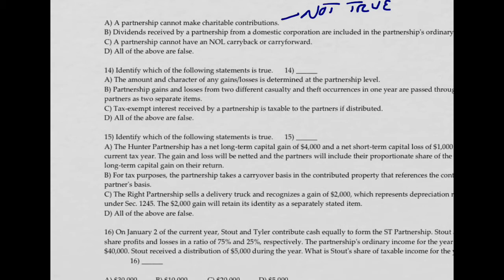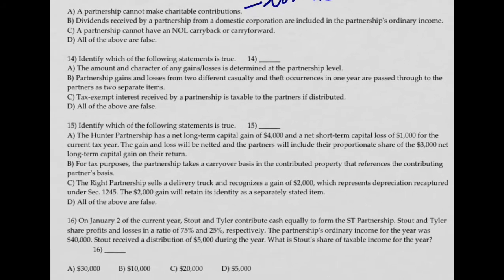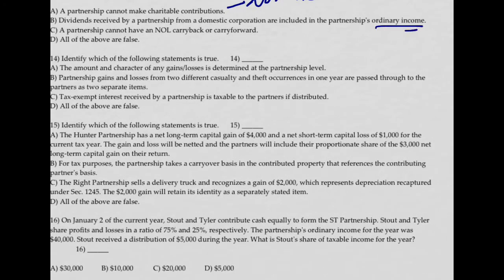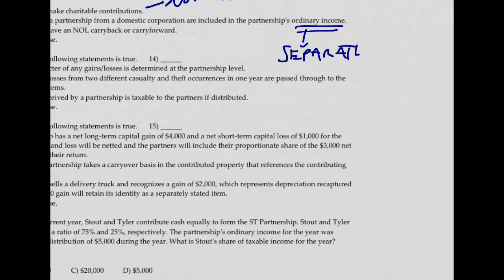They can make them. B, dividends received by a partnership from a domestic corporation are included in the partnership's ordinary income. No, that's part of the separately stated items concept. It will be separately stated. And that we covered just the other day in class, actually, one more time. Separately stated. Okay.